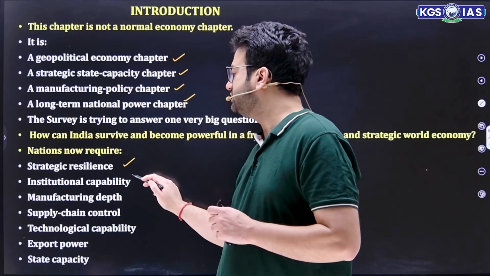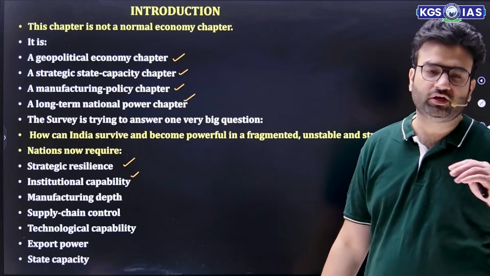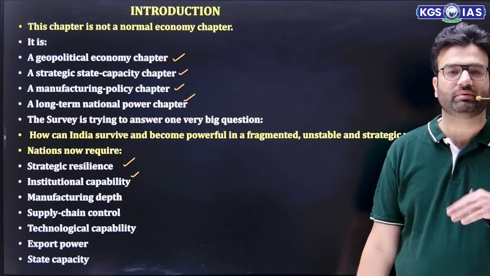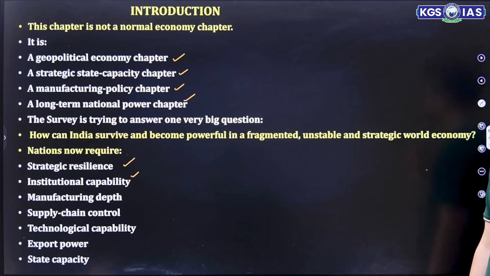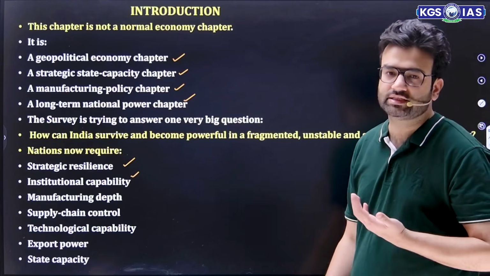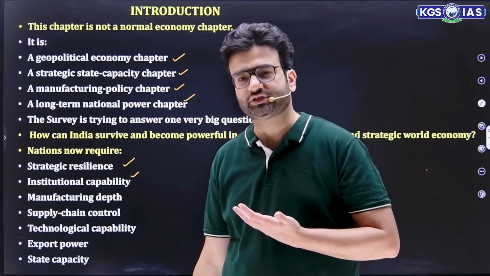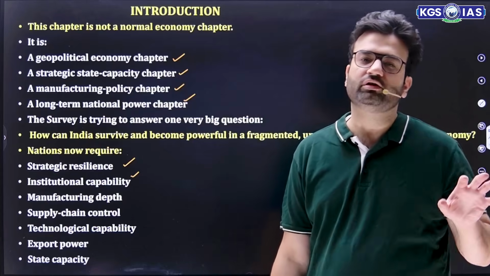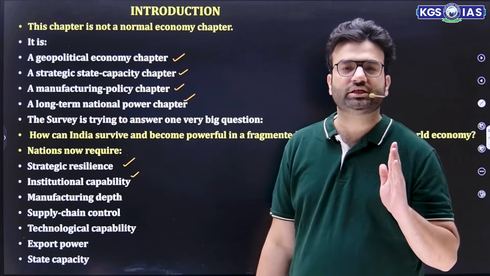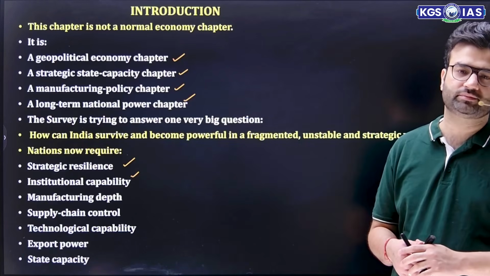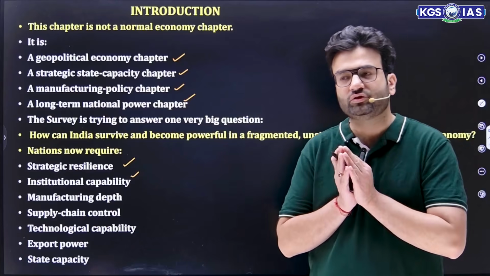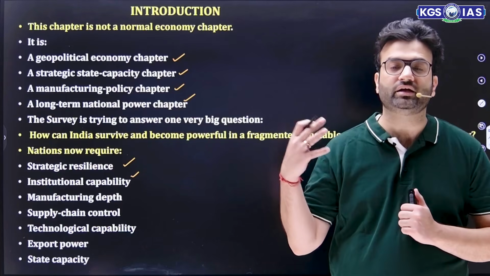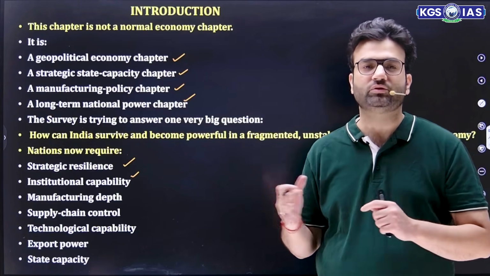Second, institutional capability. We need to enhance the capability of institutions, and that can happen with an increase in skills, an increase in production capacity, focusing more on research and development, and focusing on diversification of products. Try to identify those countries where India can increase its exports.